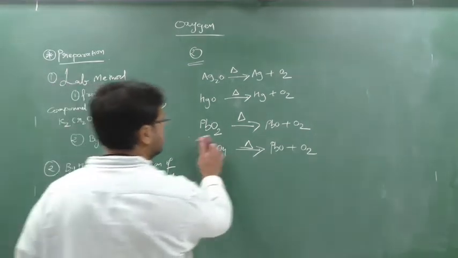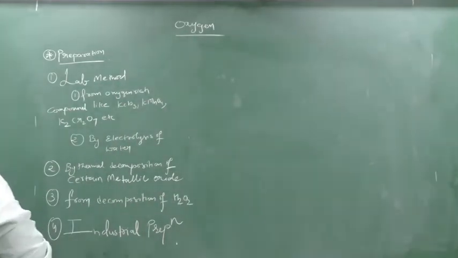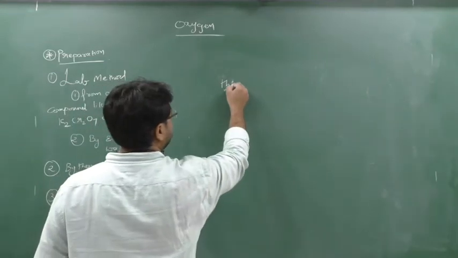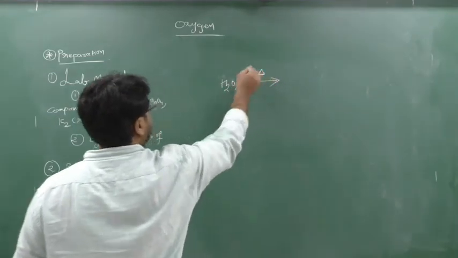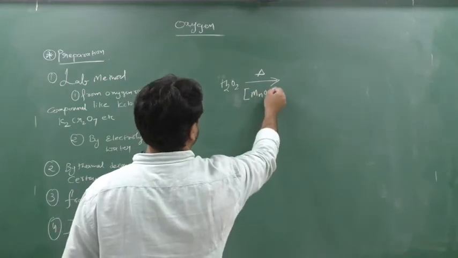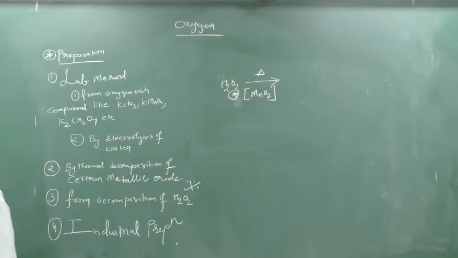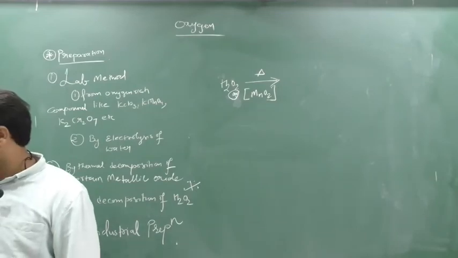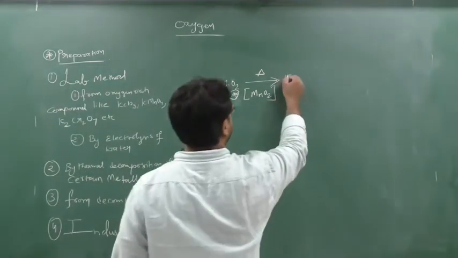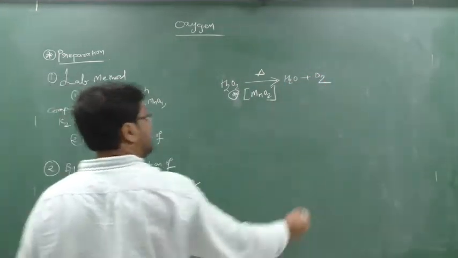Next we will go to decomposition of H2O2. This is very important. Okay. So you take H2O2 and you heat it. When you heat it, a catalyst is required and that catalyst is MnO2. This question has been asked in the board many a time: which catalyst is used in the preparation of oxygen, or the decomposition of H2O2? So the MnO2 catalyst is required. So I will get here H2O plus O2. I will not get H2O2.